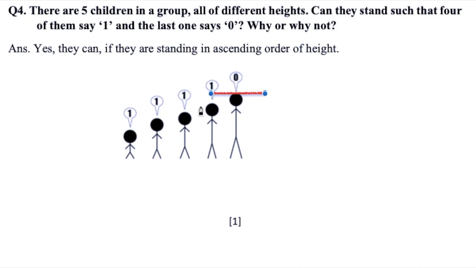Why? Because the left side child is smaller in height and on the right hand side he does not have anyone. So yes, this arrangement is possible if they are standing in ascending order of height. So that means he is checking both sides, left side and right side. Okay, that's why this pattern is formed.